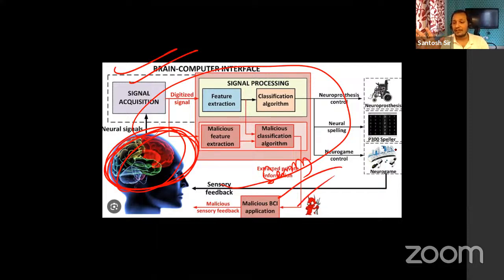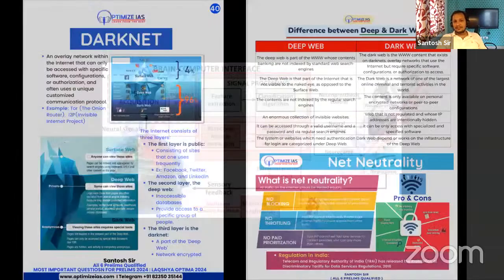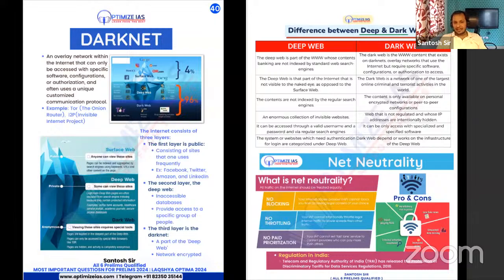Initially, this was used for persons who are suffering from paralysis, but now this brain computer interface in future will be used to do various other activities also. This brain computer interface is a very new evolving technology where we try to understand the neural links, the various thoughts going on in the brain, and then take a feedback to the body, or we can use this for doing a lot of work also. So this is again a new discovery. Let us see what happens.